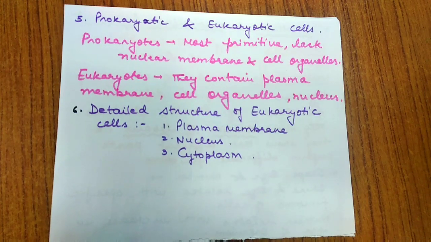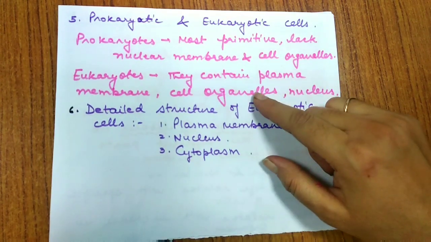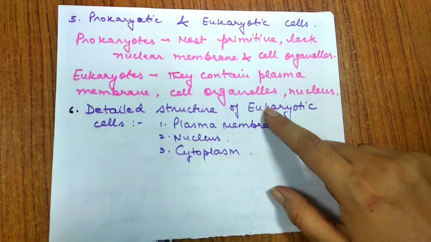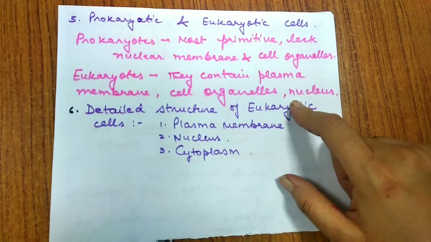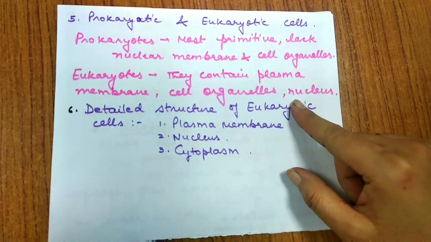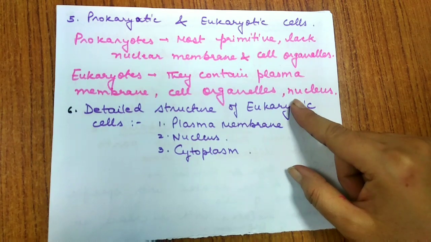So basically eukaryotes are the cells of those organisms which possess a true nucleus, and that nucleus is also bound by the nuclear membrane. They contain a plasma membrane, they contain cell organelles, they contain a true nucleus which has a nuclear membrane around it. So we call them eukaryotes. They may be unicellular, they may be multicellular.